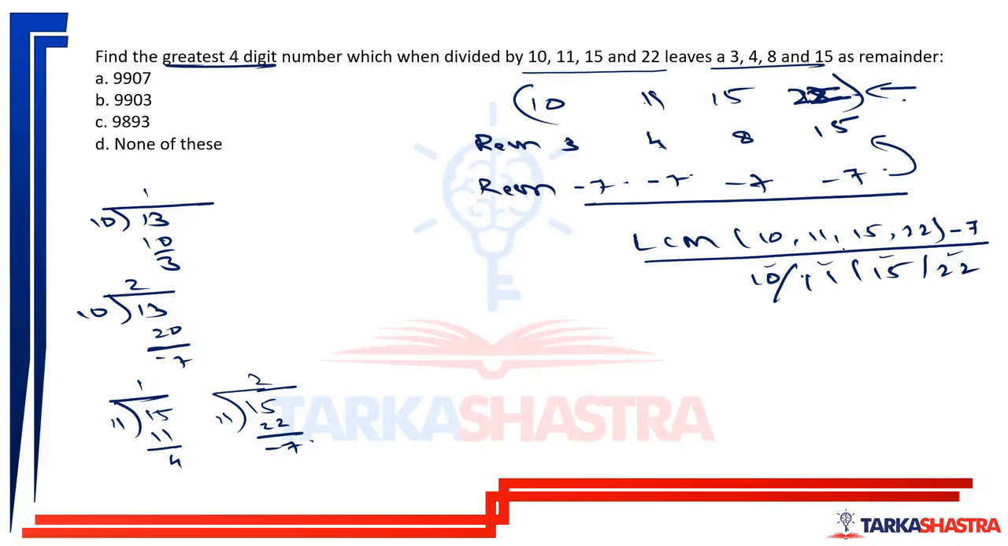When this number is divided by 10, 11, 15 and 22, I'll get the remainder as 0. And this will give me the remainder as minus 7, which will give me the desired remainders of 3, 4, 8 and 15. So let us find out the LCM of 10, 11, 15 and 22.